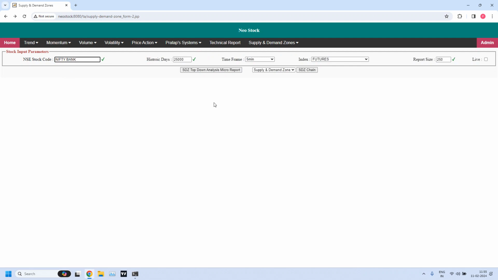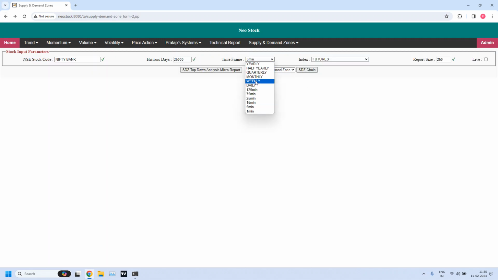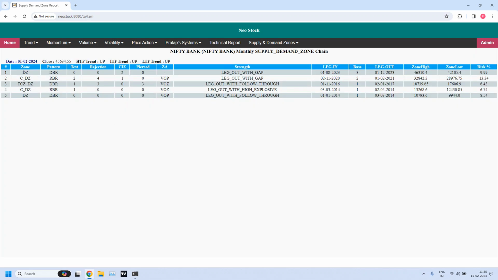Now let us generate for Nifty Bank, that is nothing but Bank Nifty. Let me generate, this is the 5 minutes chain, I'm sorry. Let me first start from the monthly time frame. Monthly, it is an all-time high demand zone. So the levels are at 46,000 level. High is 46,310 and low is 42,105. This is the all-time high demand zone.